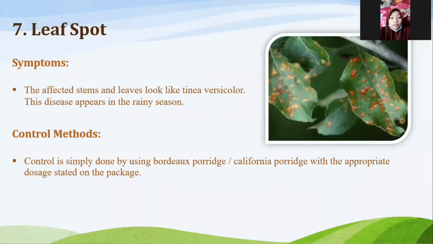And then leaf spot. This disease has symptoms: the affected stems and leaves look like tinea versicolor. This disease appears in the rainy season. The control method can be done by using Bordeaux mixture or California mixture with the appropriate dosage stated on the package.